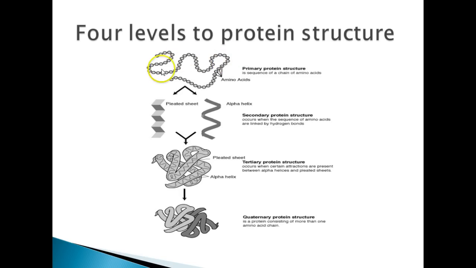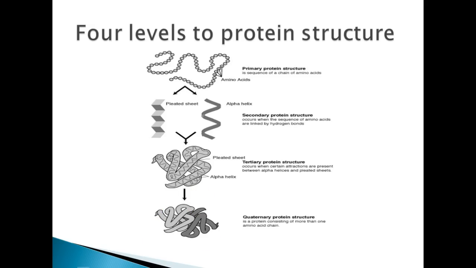And then what starts to happen now is this starts to change shape. And in the end, you get this convolution now called quaternary structure that we'll talk about here in a second. But if you could see it in 3D, it would be like a big ball, a 3D ball of all these convolutions in here.